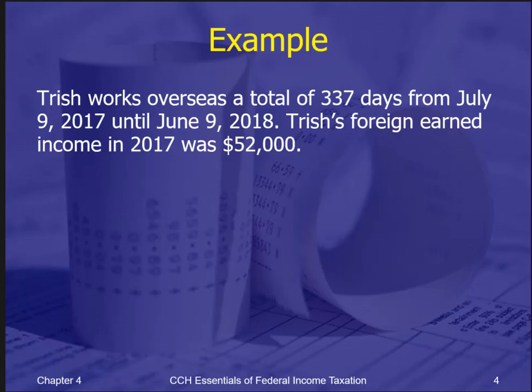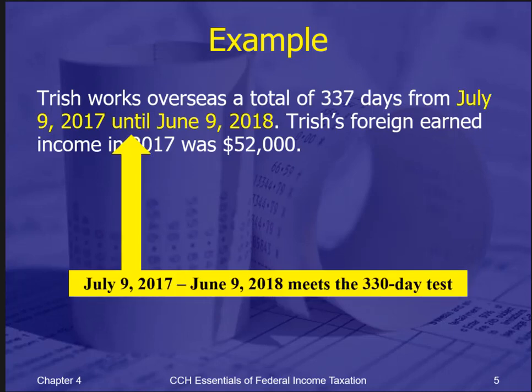So Trish works 337 days. She qualifies, all right, but it spans 2 years. So the income in 2017 is what we're worried about, $52,000. So notice that the time period does not all have to be in 1 year. It just has to be a continuous 330 days out of the last 365 days.